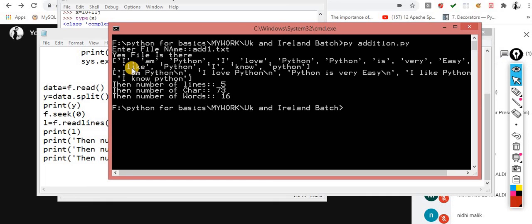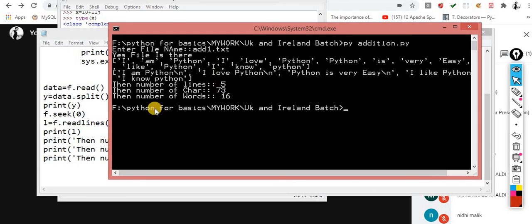So why is it giving one more? Okay, let me check. 0, 1, 2, 3, 4, 5, 6, 7, 8, 9, 10, 11, 12, 13, 14. Okay, the length becomes 15, so it's taking one more. I don't know why it's taking one more. Okay, don't worry about it. The number of lines: 1, 2, 3, 4, 5. The number of lines is 5.